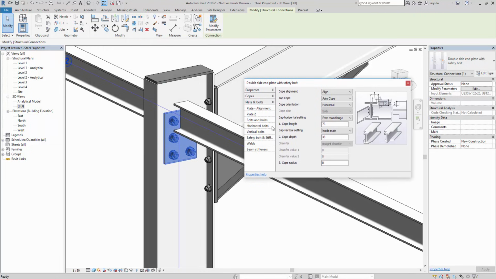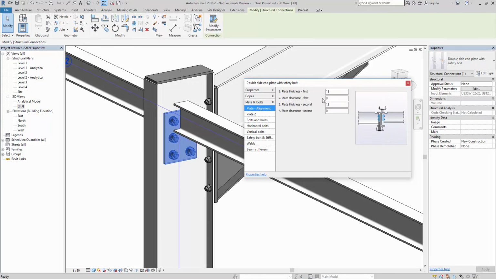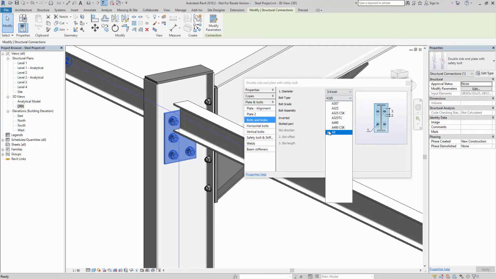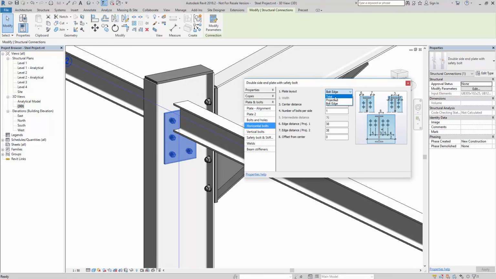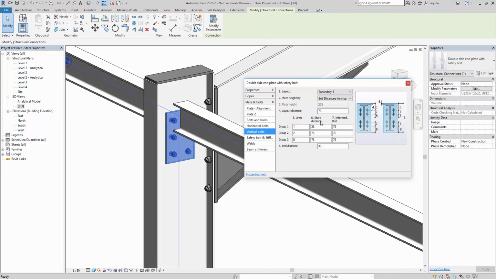And again, the good thing is the windows are all dynamic between the model and the configuration. So again, the plate, let's say it's 10, 1mm gap, second plate is 10, and again that's a 1mm gap. Bolts and holes, well, let's go and set it to set. Let's go with an XOX actually. We go with a total plate width of 150, center distance of 75, vertical, then it just controls how we really want to set this.